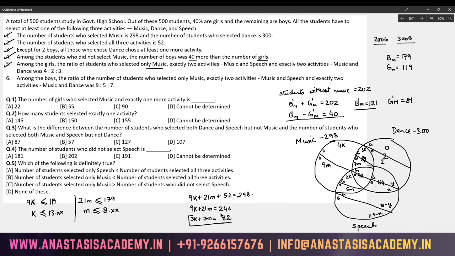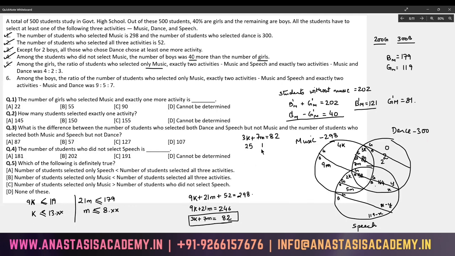So with these constraints, this equation might be useful: 3K plus 7M is equal to 82. The first solution set I can see is 1 and 25. This works, although it doesn't fulfill these two conditions; I'm just trying to find one solution.